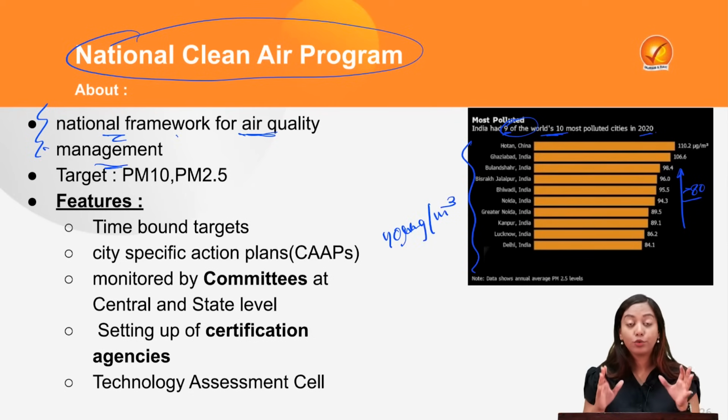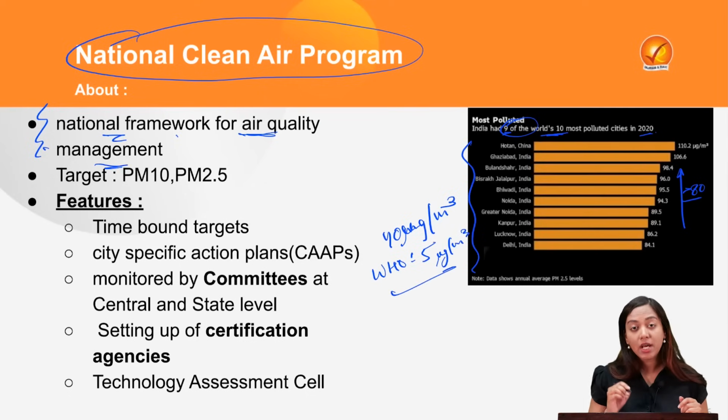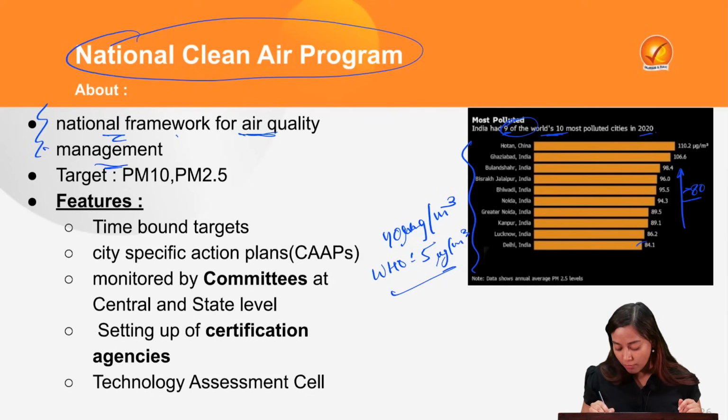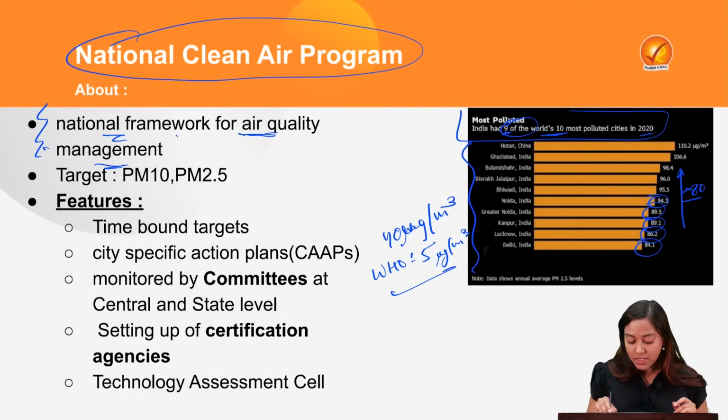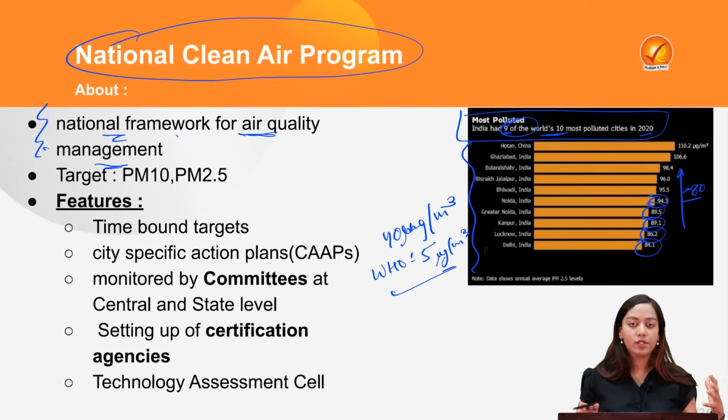And surprisingly, do you know what are the healthy levels which are permissible for WHO? As per WHO, this is even less. It's somewhere about 5 micrograms per cubic meter. Just imagine the level of breach that Indian cities are performing. Because we have got such a high level of pollution through the entire length and breadth of India, except for some of the pockets, which are the natural pockets, the eco-sensitive zones, the pristine pockets. Other than that, we have got pollution almost everywhere.